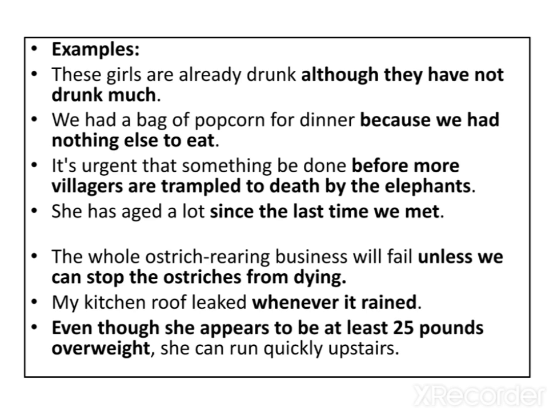So each subordinate clause always begins with a subordinating conjunction. The rest of each of the sentences not in bold is the independent clause, also called the main clause.